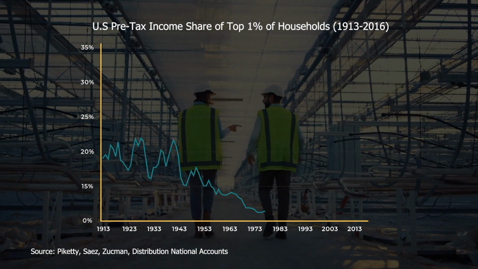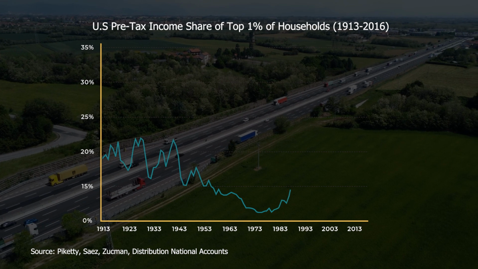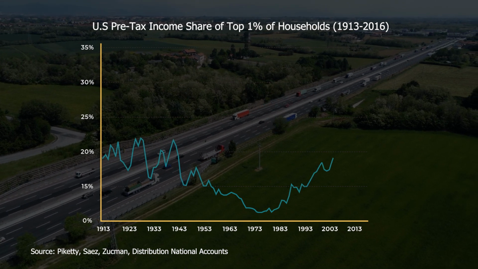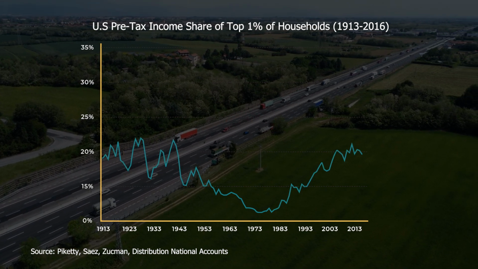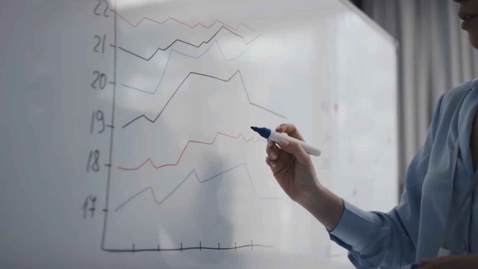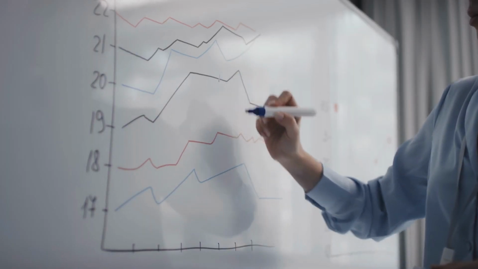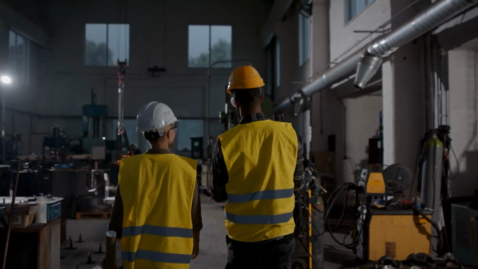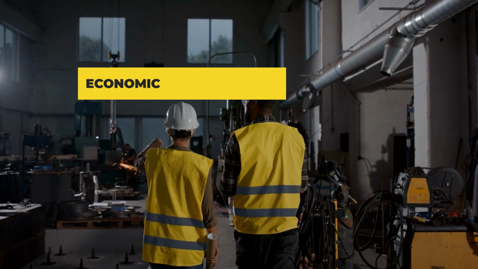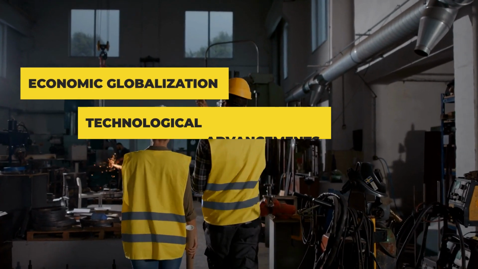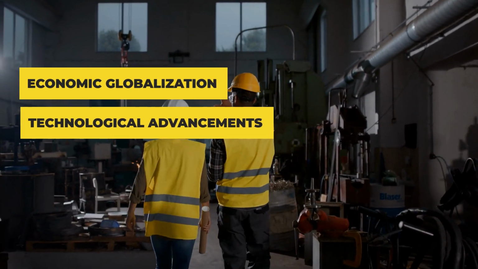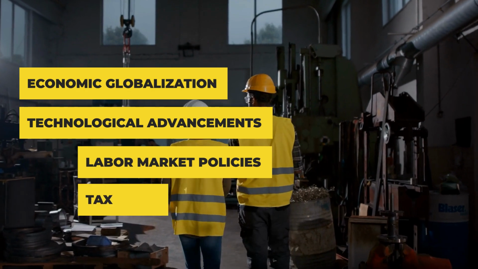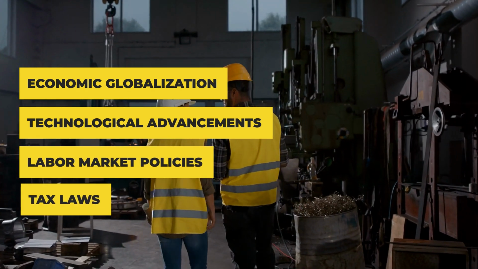Public policy such as progressive taxation and the strengthening of labor rights and social safety nets played significant roles in reducing income disparities. However, from the 1980s onwards, we've seen a reversal of this trend, particularly in developed countries. The wealth gap started expanding again in what some economists call the Great Divergence. This period is characterized by factors such as economic globalization, technological advancements favoring high-skilled workers, and changes in labor market policies and tax laws, often favoring the wealthy.